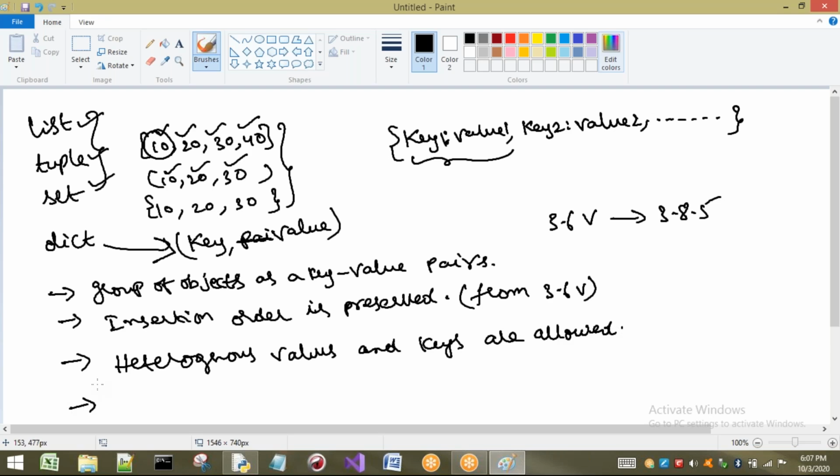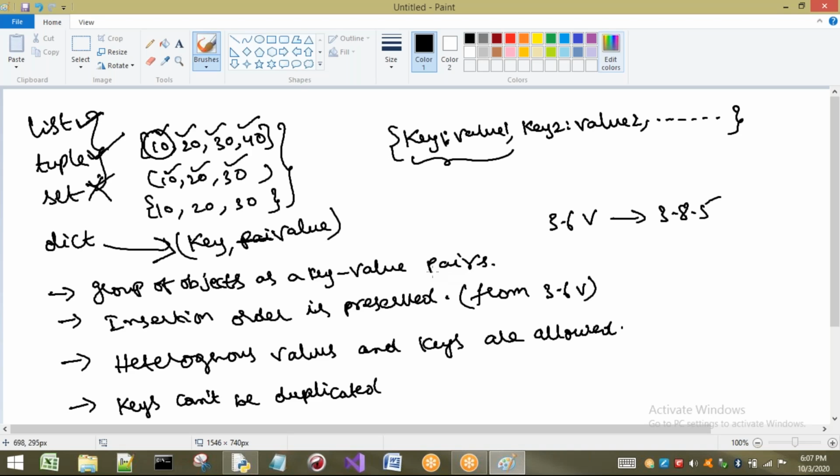Next, about duplicates. In a list we can have duplicates. In a tuple also we can have duplicates. But in a set we are not going to have duplicates. In the dictionary also we have two things, key and value. So keys cannot be duplicated. That means if you write a key called 100, that key 100 should not be present once again.